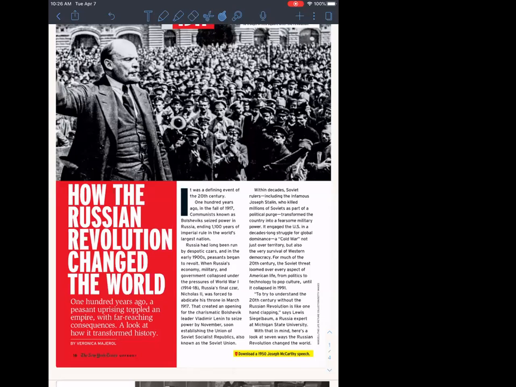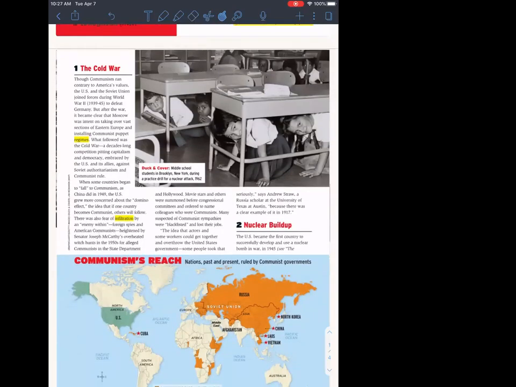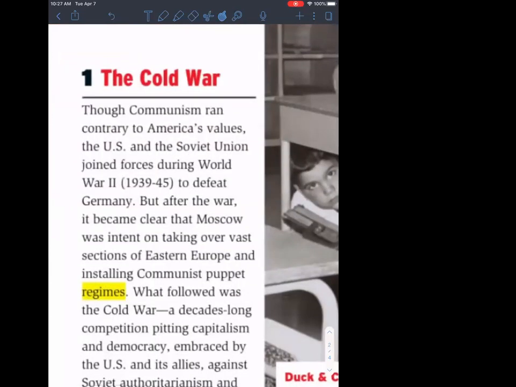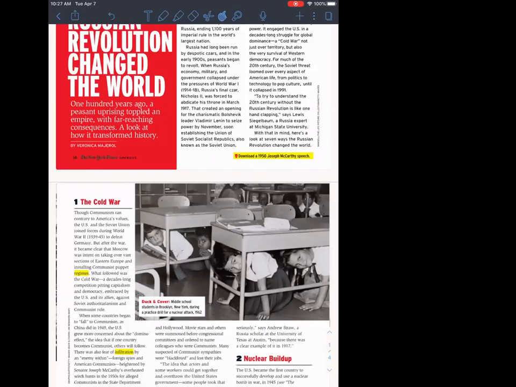Number 2, during World War II, the United States and the Soviet Union, the answer should be B, joined forces despite their ideological differences. So during World War II, hold on, let me find it real quick. All right, so right here, the communism ran contrary to America's values. The US and Soviet Union joined forces during World War II to defeat Germany. We were both enemies of Germany.